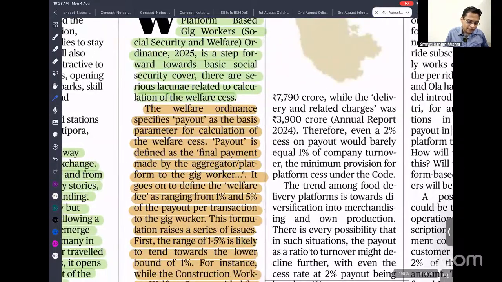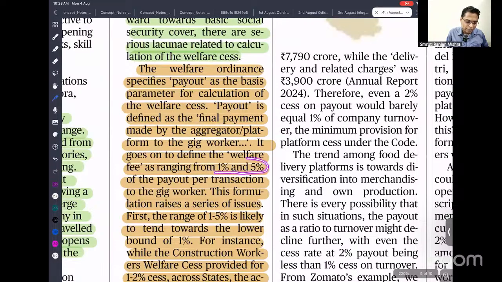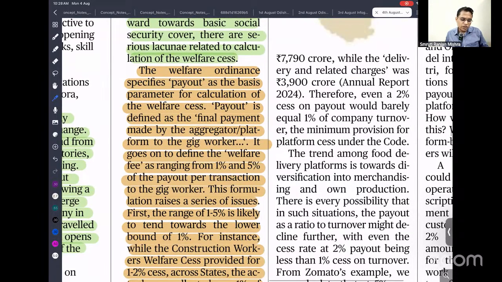What they are suggesting is a welfare contribution ranging from 1 to 5% of the payment for transactions to be given to the gig worker. But we have to understand that whenever we put such a range, the industrialists always pay the lowest limit, and this amount is not good. This is the argument.